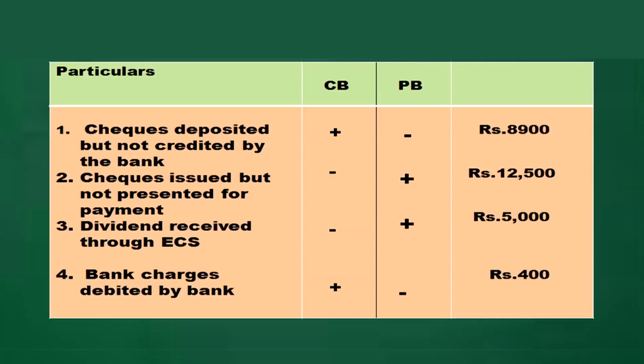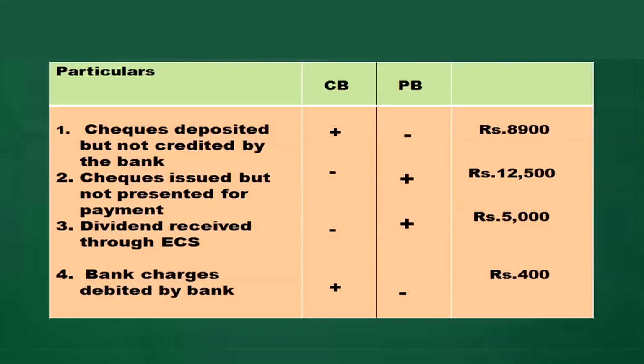But in the cash book, we didn't come to know, or the firm didn't come to know, so there is a reduction of the amount of rupees 5,000 in the cash book. Then fourth adjustment, bank charges debited by the bank. Bank has deducted 400 rupees. So, in the passbook, I have shown a minus of 400 rupees.